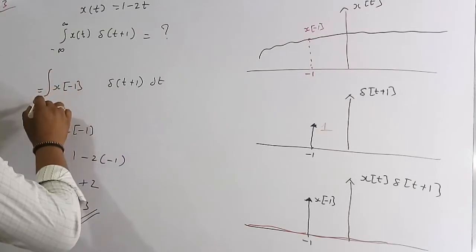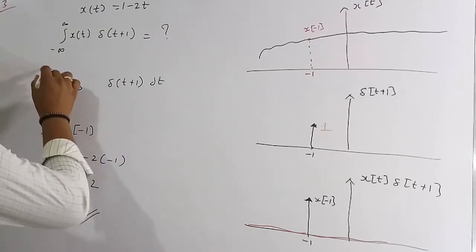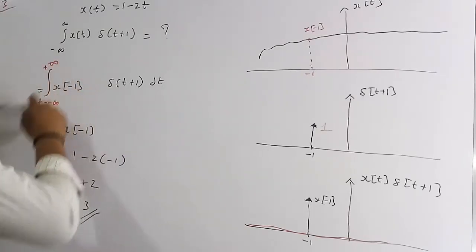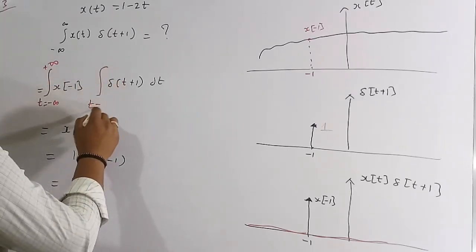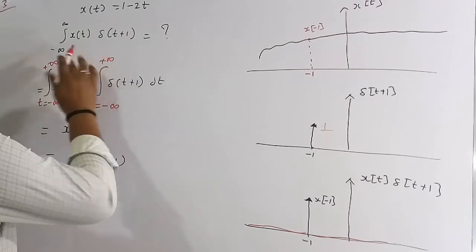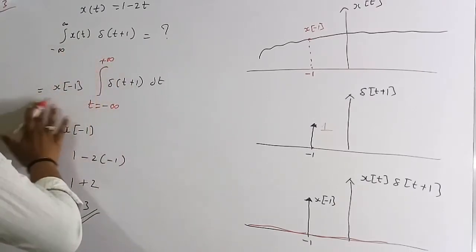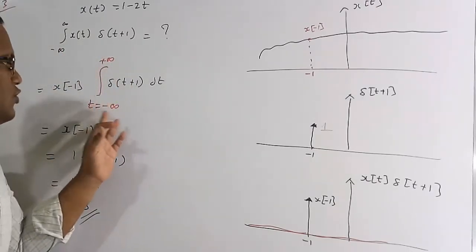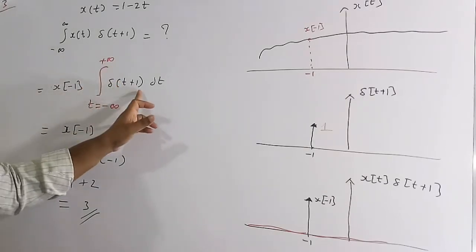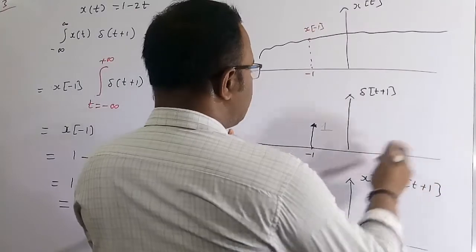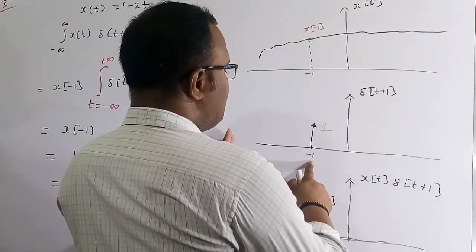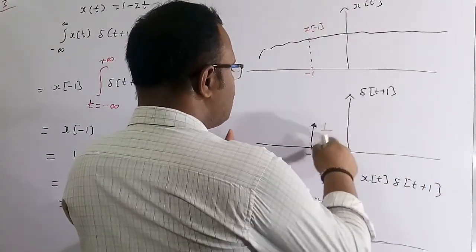Now we do the integration from t is equal to minus infinity to plus infinity. This x of minus 1 is nothing but a coefficient value, a constant, so I can take the integration inside also, from minus infinity to plus infinity. Now the integral of delta of t plus 1 is nothing but 1, because if I integrate from minus infinity to plus infinity, the signal exists only at minus 1, so the area of the signal is unity.